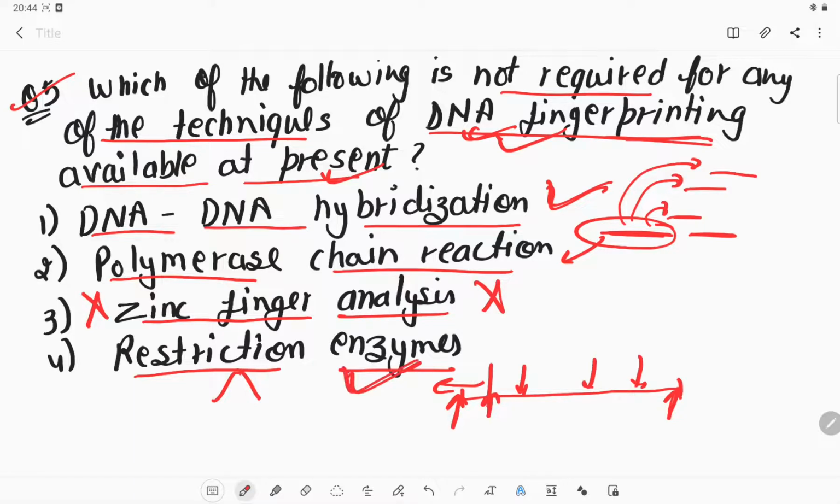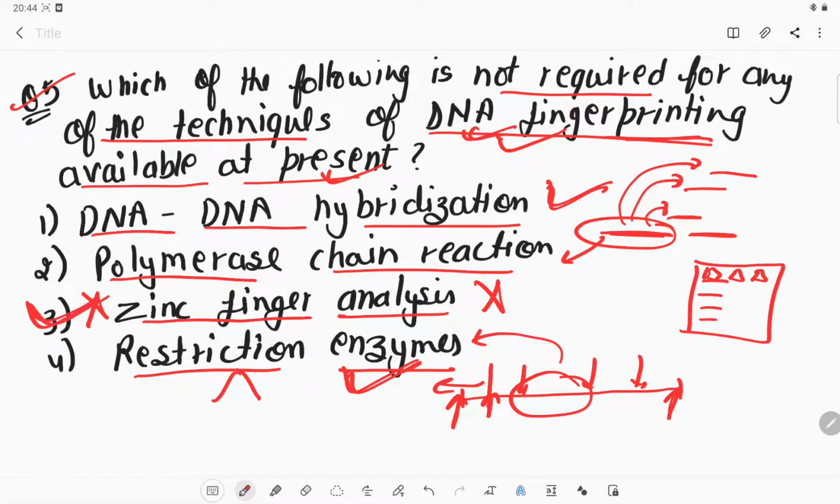So we require these enzymes to cut it, so that the fragments can move through the wells present in the electrophoresis process. Through those wells they can move and separate out. To make those fragments, we require restriction endonuclease. So obviously this is our right answer, option number 3.